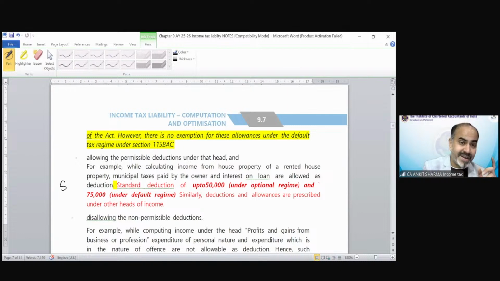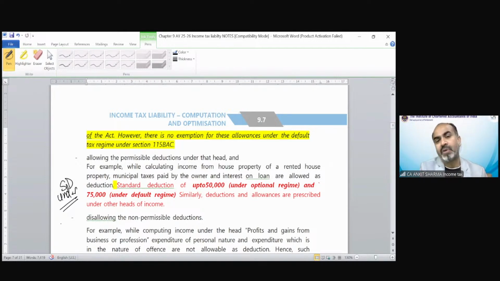There was a standard deduction under the salary head, which was earlier 50,000 under both regimes, whether you were opting for the optional or going for the default tax regime. But from assessment year 25-26, it has been changed. So now the standard deduction is 50,000 rupees under the optional regime, and under the default tax regime, it's 75,000 rupees. Clear?